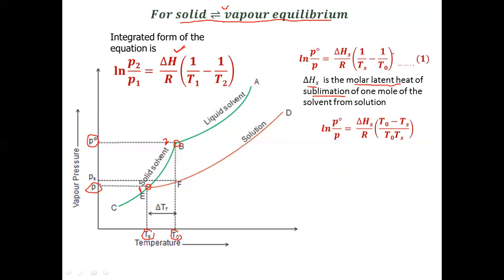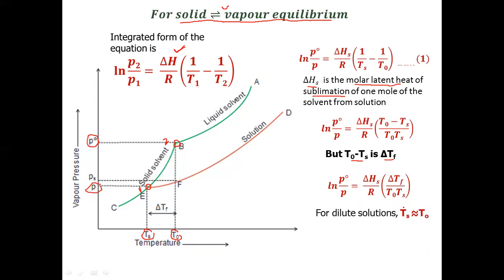Now, if we solve this equation, it becomes ln P naught by P is equal to delta HS by R, T naught minus Ts divided by T naught Ts, by simply solving this bracket. Now we know that T naught minus Ts is the depression in freezing point denoted by delta Tf. So putting this value here, the equation becomes ln P naught by P is equal to delta Hs by R, delta Tf divided by T naught Ts.